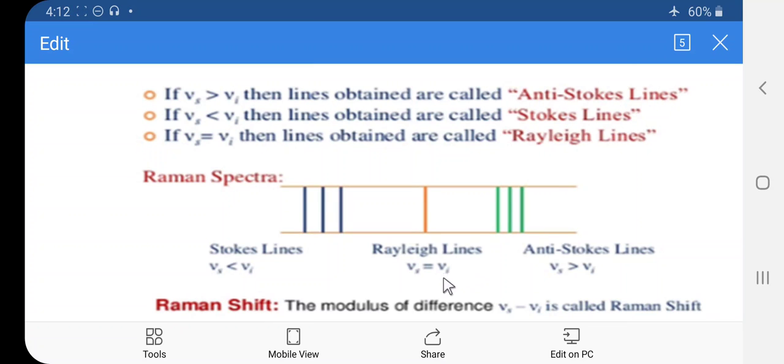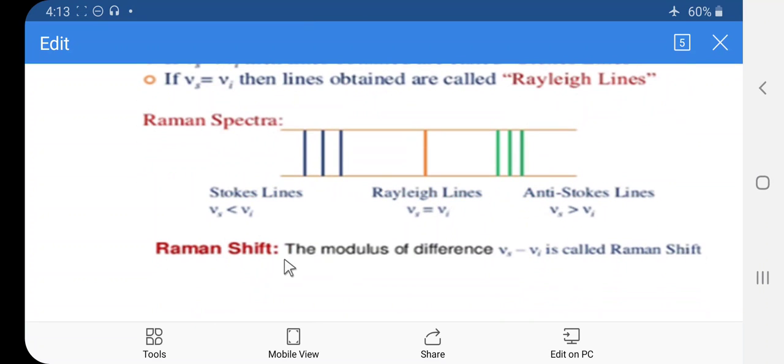So here the frequency of the incident light is equal to the frequency of the scattered light. Here two types of lines are observed, Stokes lines and anti-Stokes lines. In case of the Stokes line, the frequency of the incident light is greater than the frequency of the scattered light, while in case of the anti-Stokes line, the frequency of the incident light is less than the frequency of the scattered light. So here Stokes and anti-Stokes lines, and again Stokes lines and Rayleigh lines.